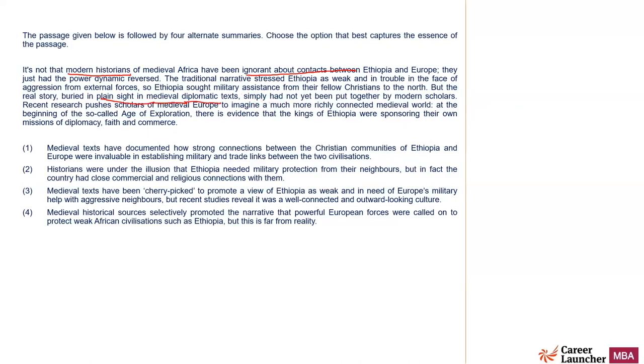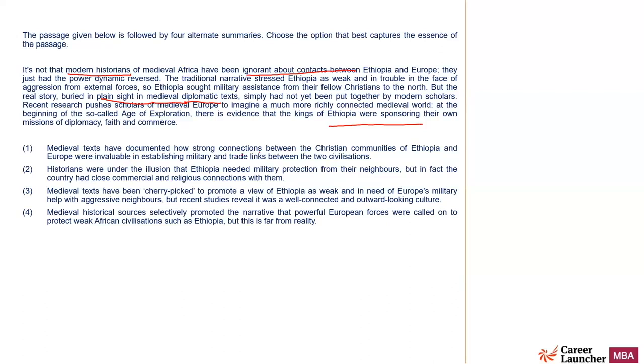And if you read what the medieval diplomatic text talks about, it simply had not yet been put together. Modern scholars have not put together the text. It talks about Ethiopia sponsoring their own missions of diplomacy. They were not weak as such. Okay, so let us see.